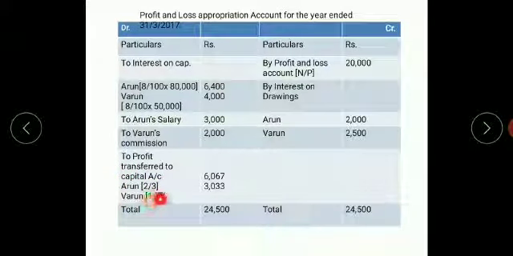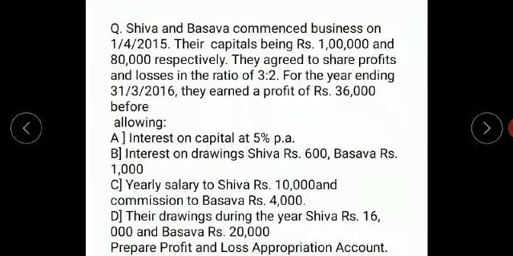Below that you write Arun, whatever is the profit into 2 by 3. You get is 6,067. Write Varun into 1 by 3. That is 3,033. And that is the problem for 6 marks. Come to the next problem.